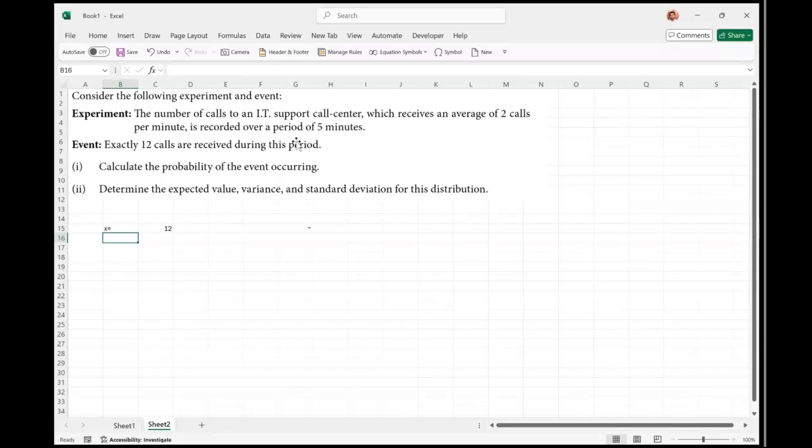All right, so this is clear to us. When we are given an average over a period of time, we use the Poisson's distribution. We won't be using the binomial distribution, especially if the probability value is not given to us. That will be the second hint to you. First hint is the average is given. Second hint is the probability is not given to you.